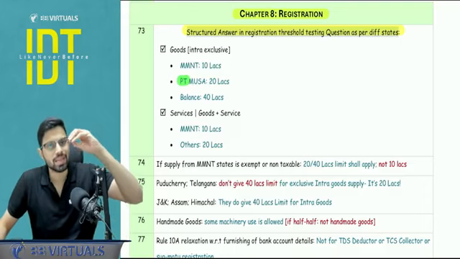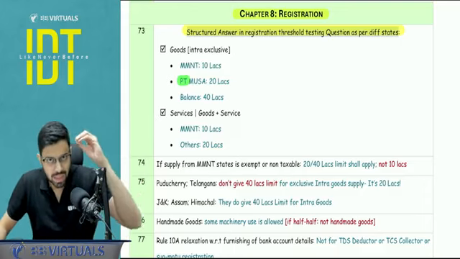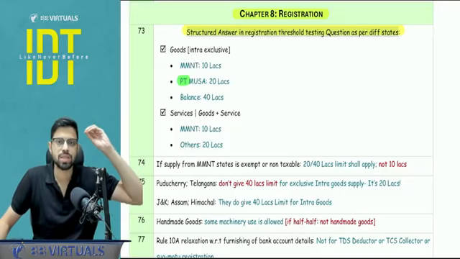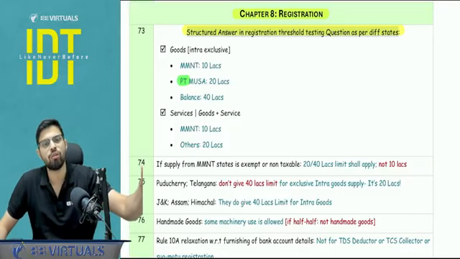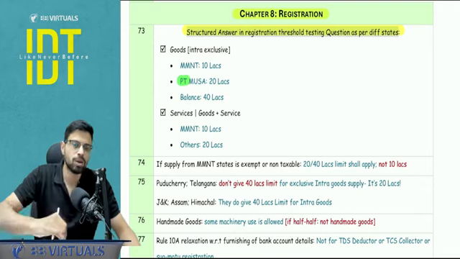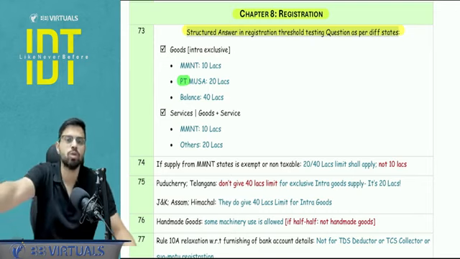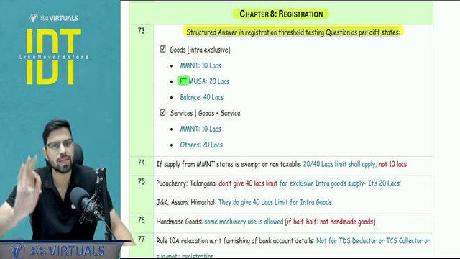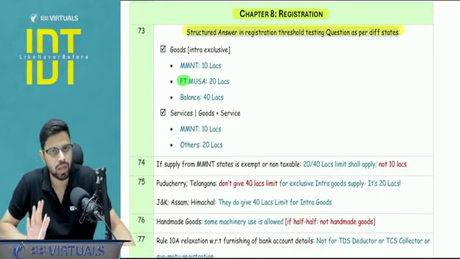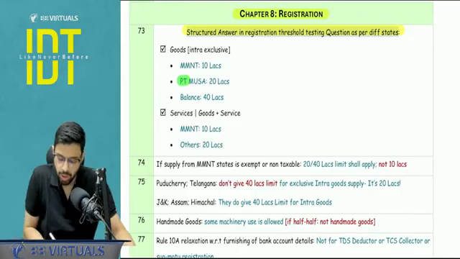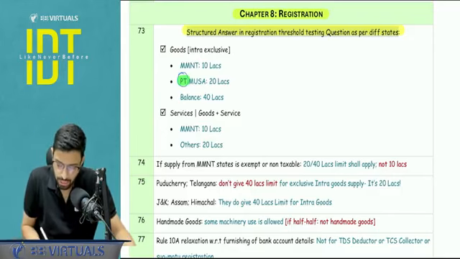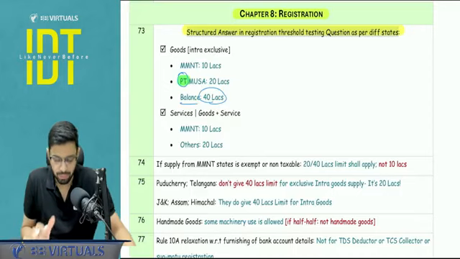They are not special states in any manner. They are not special states as per the constitution. They are not special states under any other part of our GST law, but only in this particular case, they are refusing to give you the benefit of 40 lakhs aggregate, the turnover threshold for registration. So here you need to pay attention when it is asked in the exam. And balance states, they will give you the 40 lakh benefit.